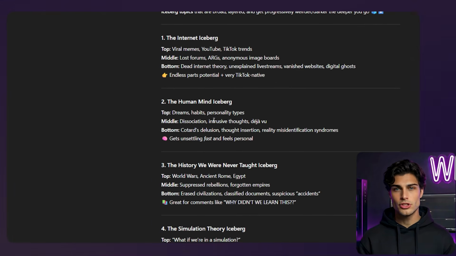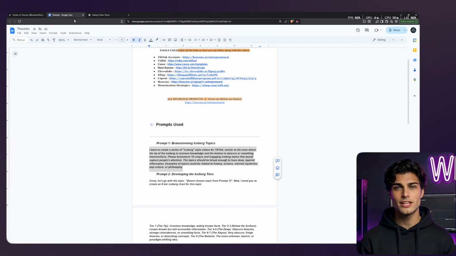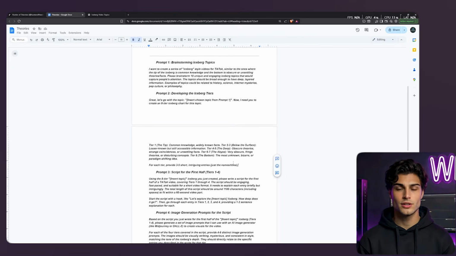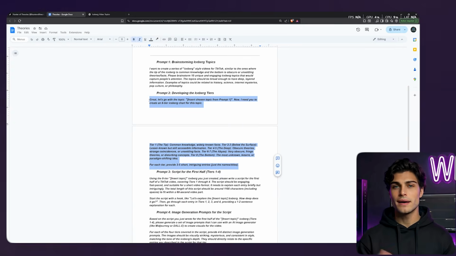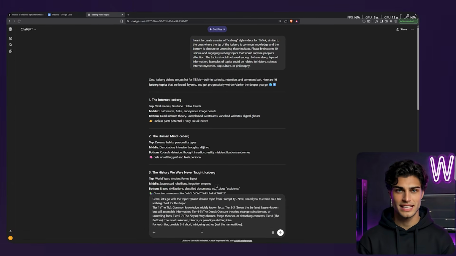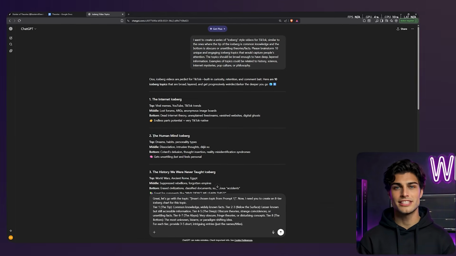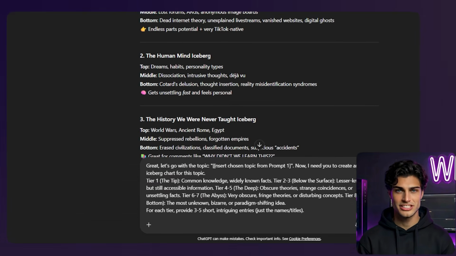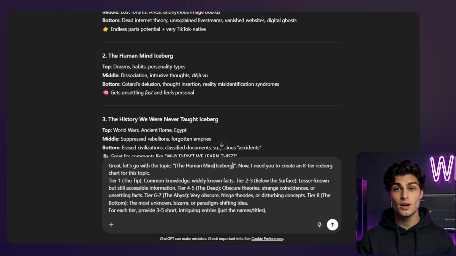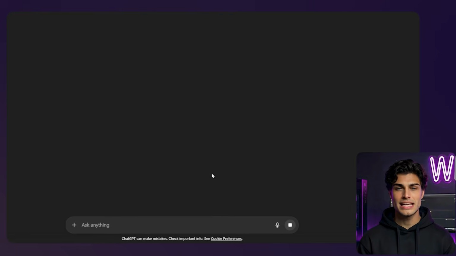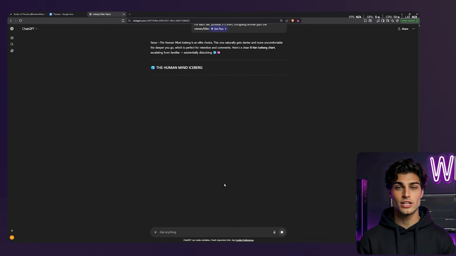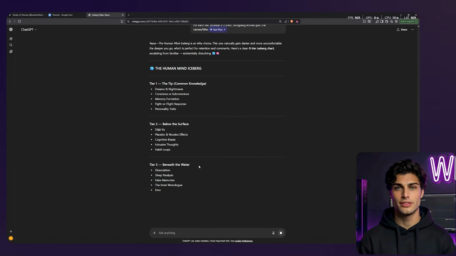I'm hitting it with prompt 2. This tells the AI to break that topic down into 8 distinct tiers. Tier 1 is dreams. Tier 8 is the self does not exist. See the progression? That's the narrative arc. If you don't have that descent into madness, the viewer clicks off. ChatGPT gives us the tiers and the specific entries for each tier. Boom. Research is done in 30 seconds.